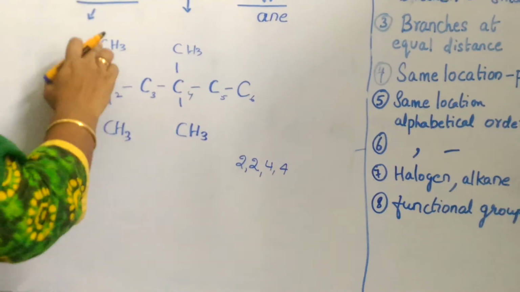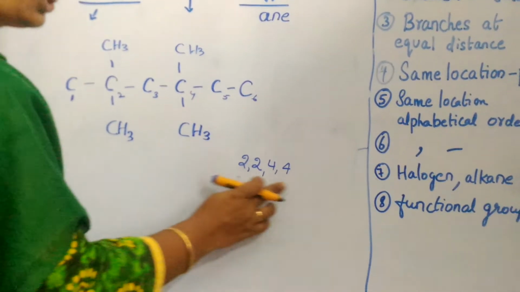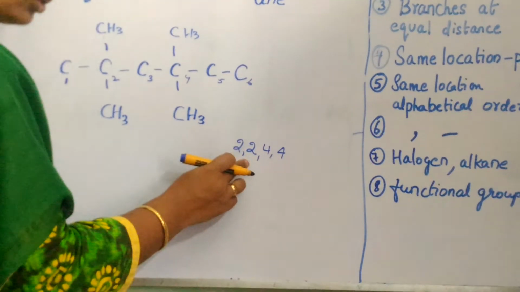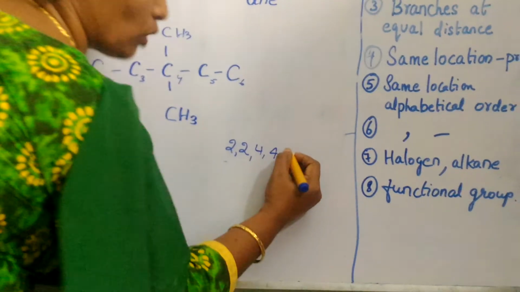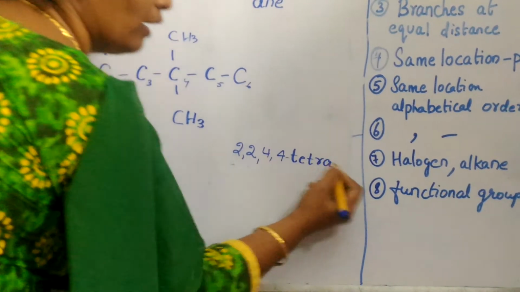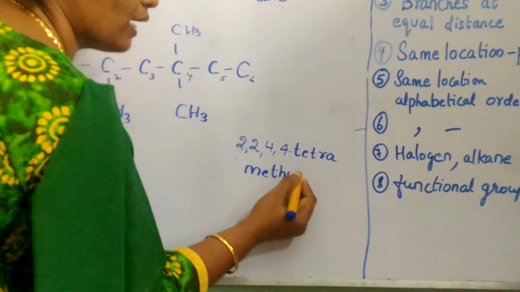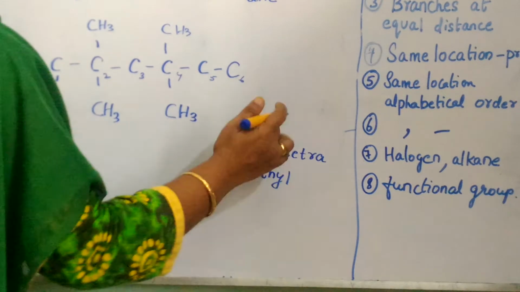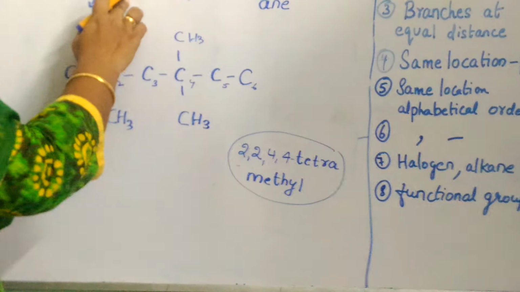Now, in the second position I have 2 branches, in the fourth position I have 2 branches, and the number should be repeated: 2, 2, 4, 4. How many methyls are there? Tetra, T-E-T-R-A. Tetra. M-E-T-H-Y-L. Tetramethyl.